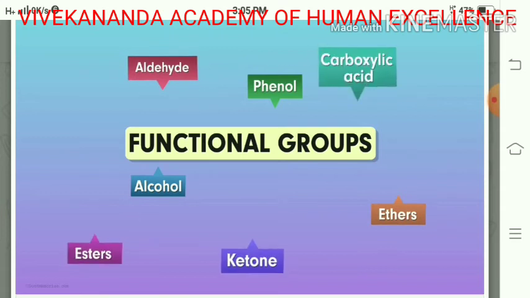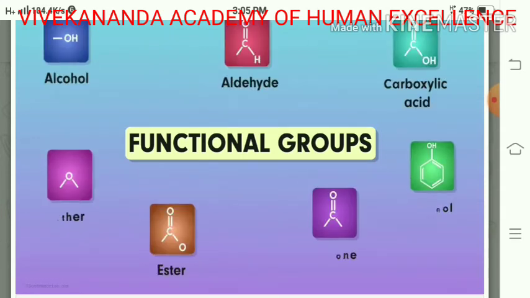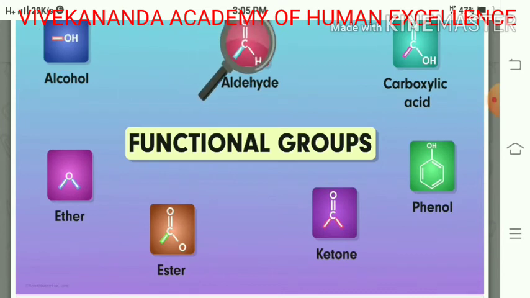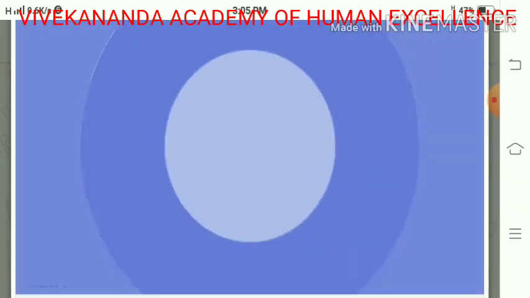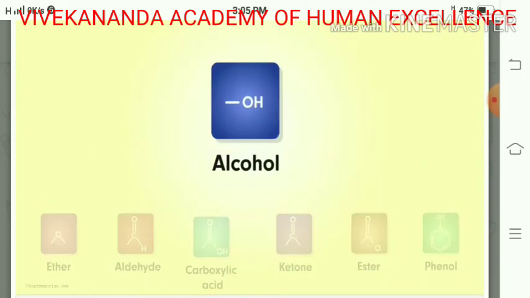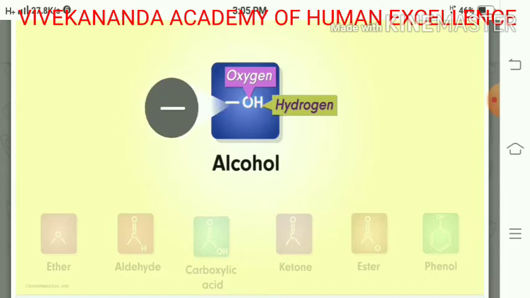Suppose we know different types of organic compounds: alcohol, aldehyde, ether, ketone, phenol, carboxylic acid, etc. In carboxylic acid, there is the COOH group. Ester, RCOO. In ketone, C double bond O. In alcohol, the OH group, that is oxygen and hydrogen, is called the hydroxyl group. The functional group of alcohol is OH, the hydroxyl group.